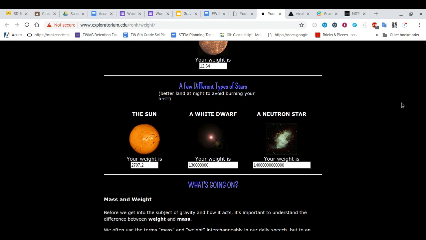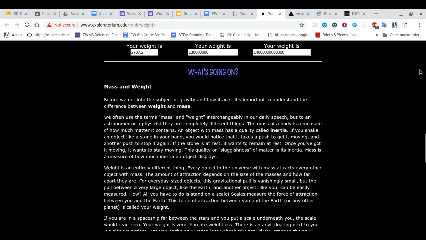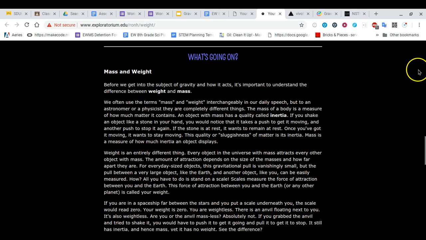This gives you your weight on stars, and this is a joke. Better land at night to avoid burning your feet. If you don't understand why that is a joke, ask me. A neutron star, your weight would be this huge number. A white dwarf, and even on the sun, if you weighed 100 pounds on Earth, your weight on the sun would be 2,707 pounds.